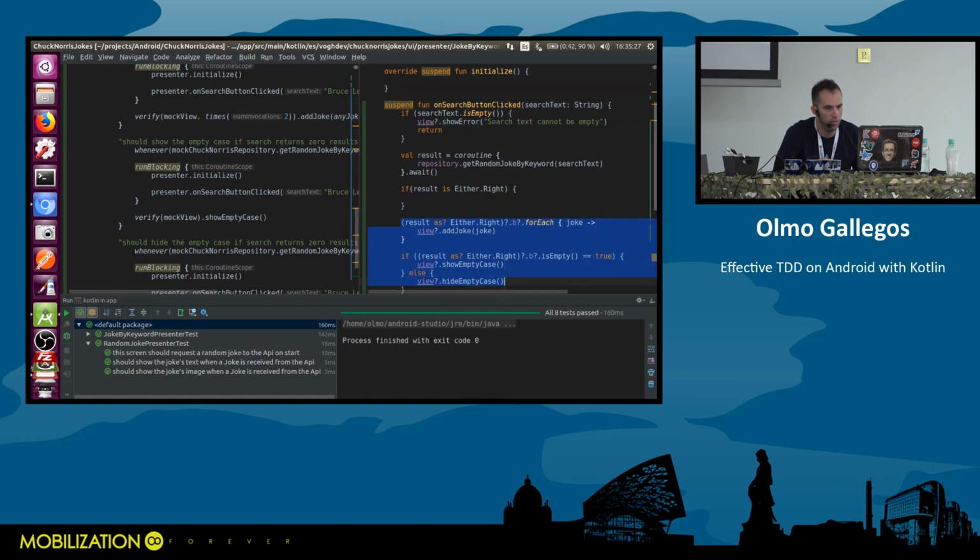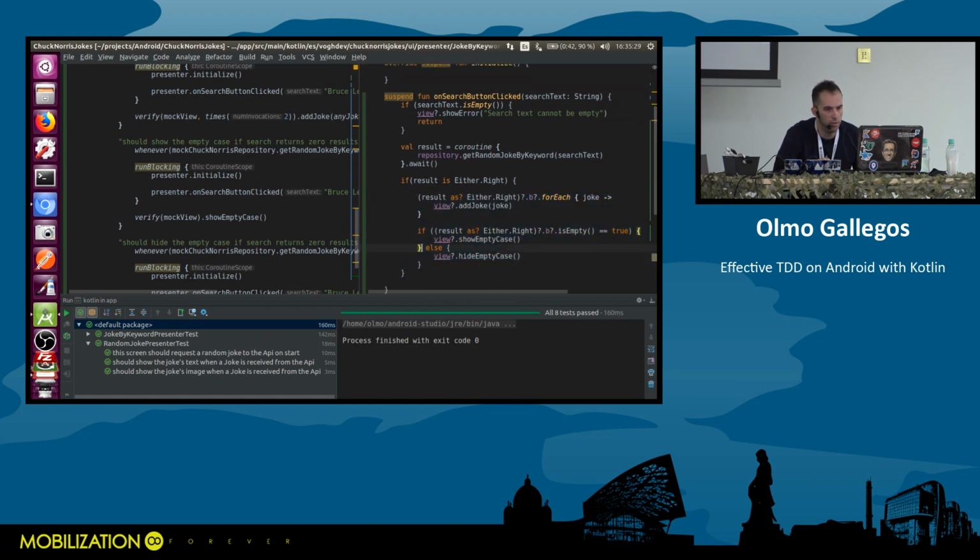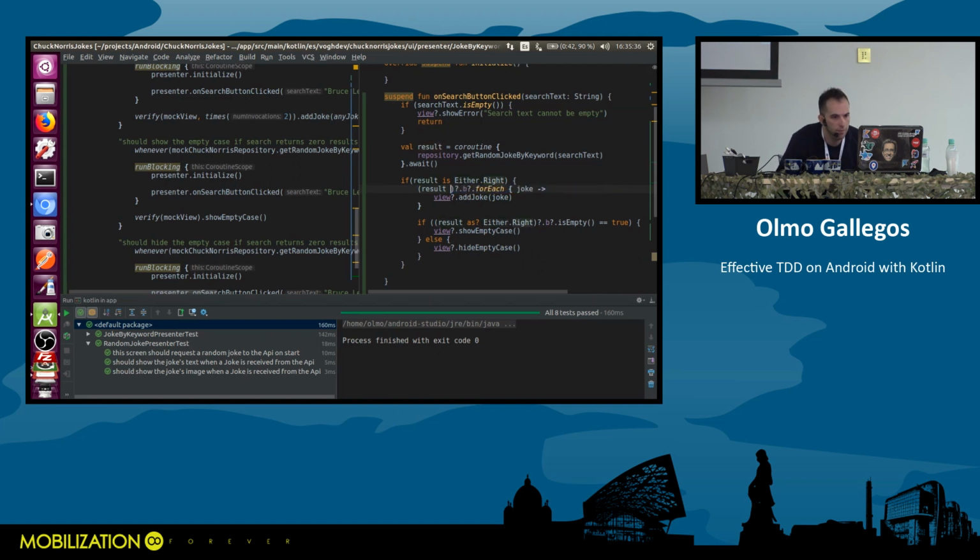For example, inside this conditional, I don't need this. I don't need this. I don't need this. And yeah, same thing here. Oh, sorry. I don't need this, and I don't need this as well. And we should be green. Did I break anything? No, I think not.